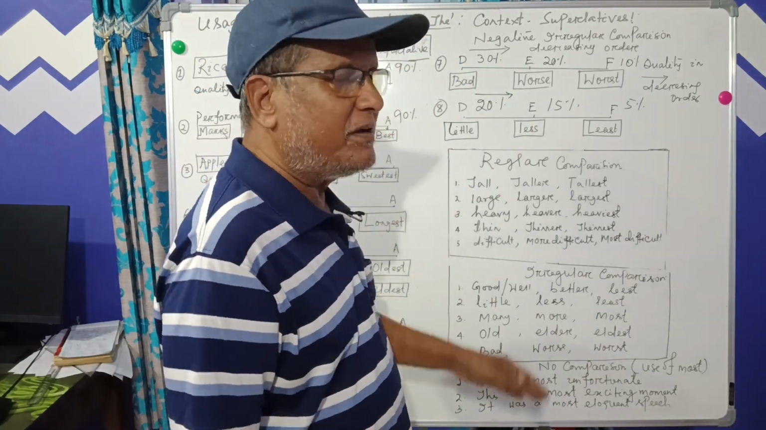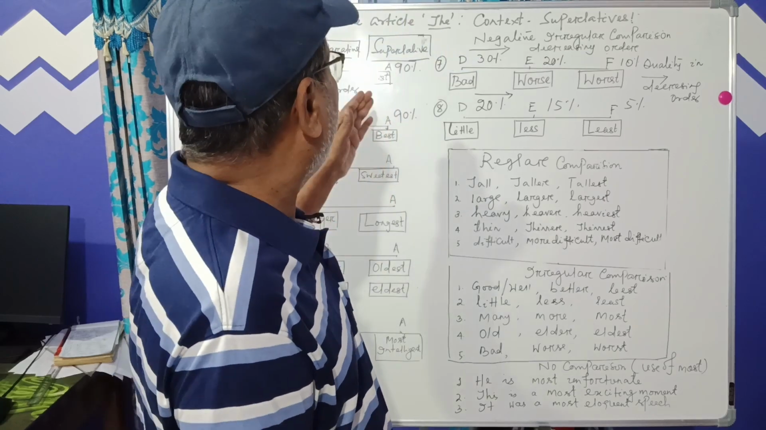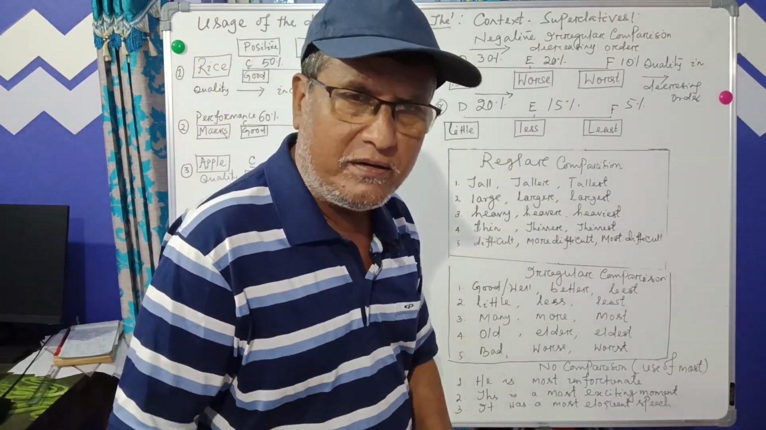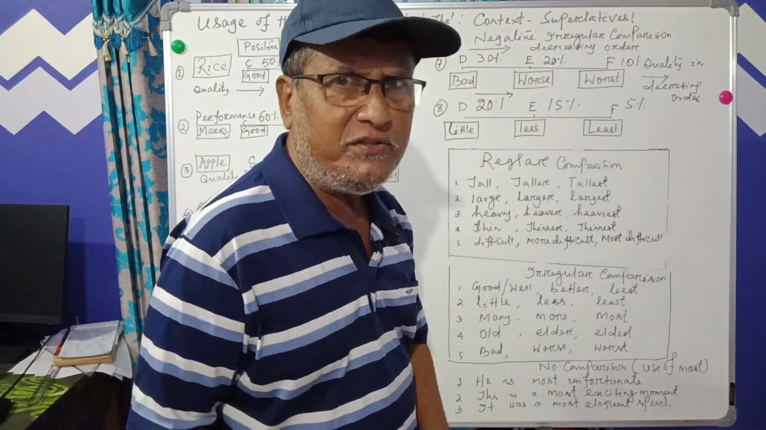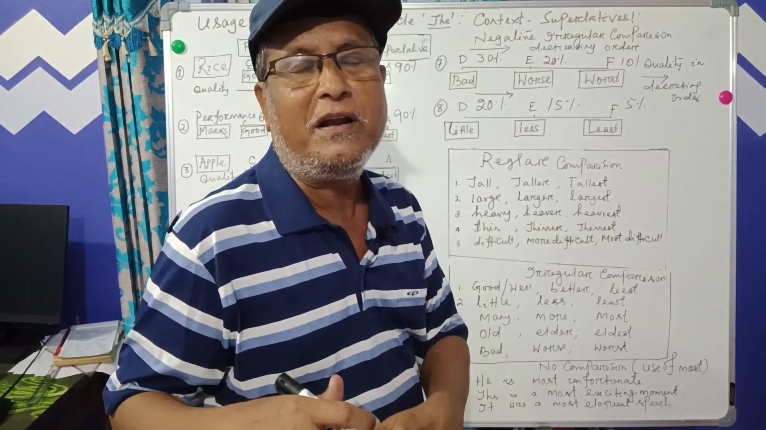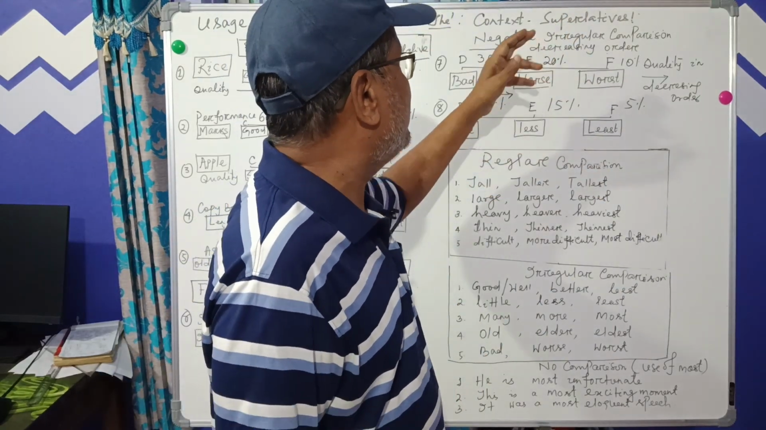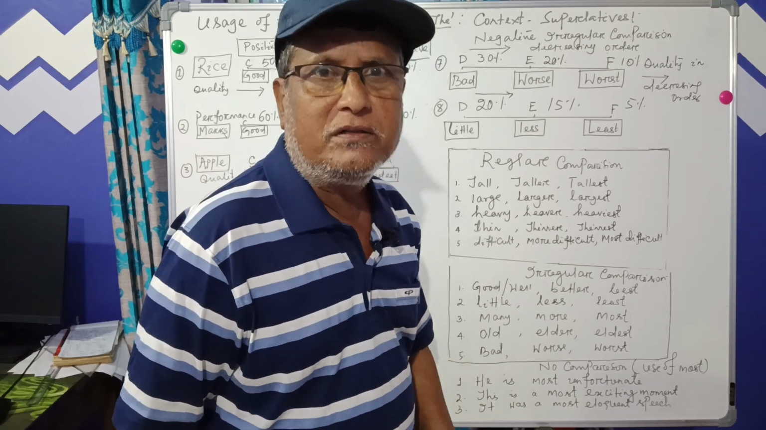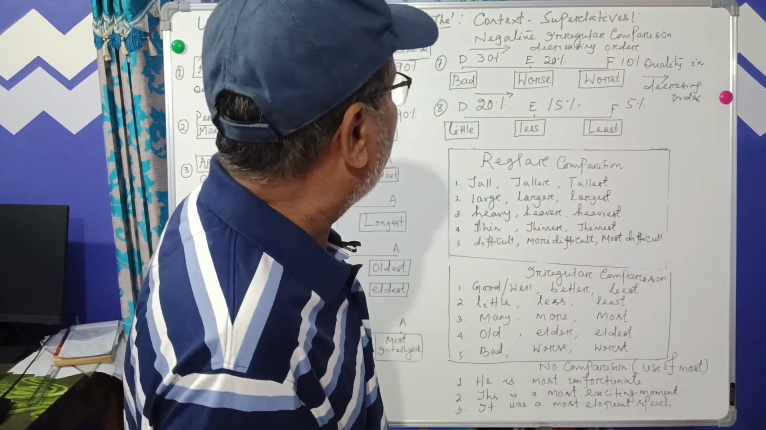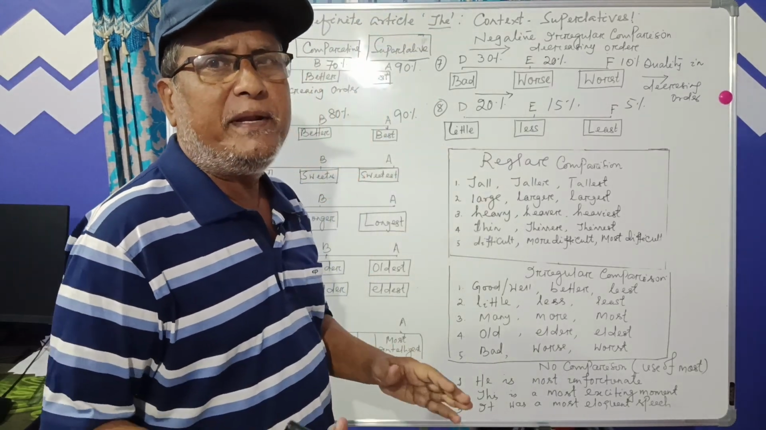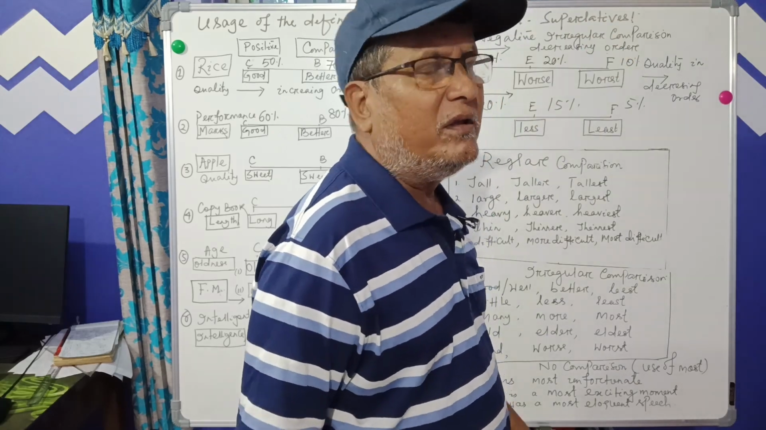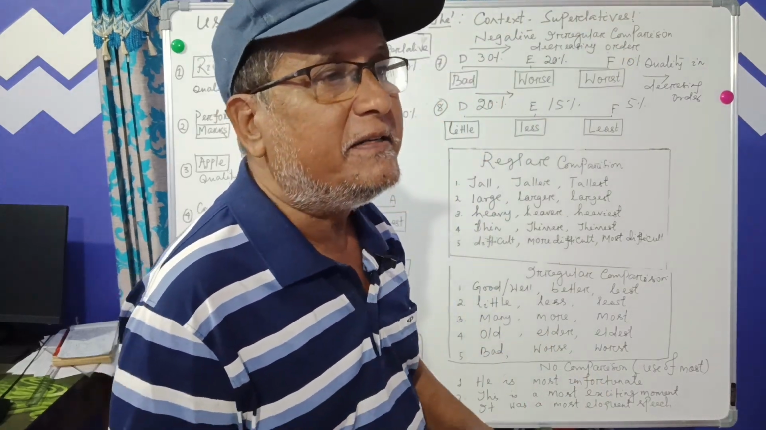In our last session, let's recall, we discussed the usage of the definite article 'the'. The context was ordinals. Before an ordinal number, we use the article 'the'. Some people say 'thuh', but the pronunciation is 'thee'. Today we have taken the second context, that is superlatives. So what are superlatives? Let's discuss.